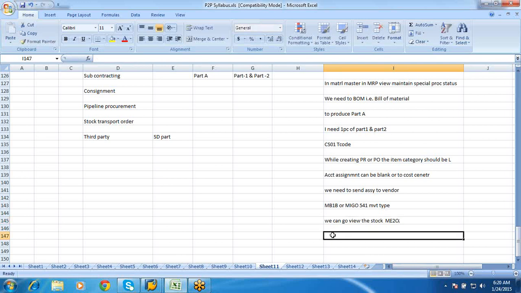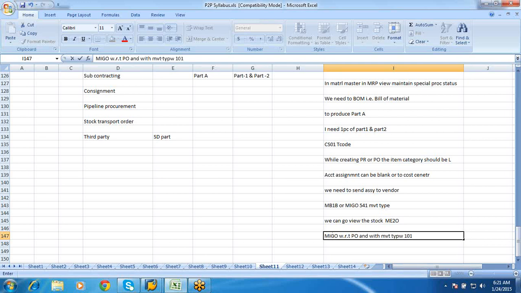Then the vendor returns the material. He does some machining, some value addition, and sends it back to the factory premises. At that time we would be doing a MIGO with respect to the PO, with movement type 101.